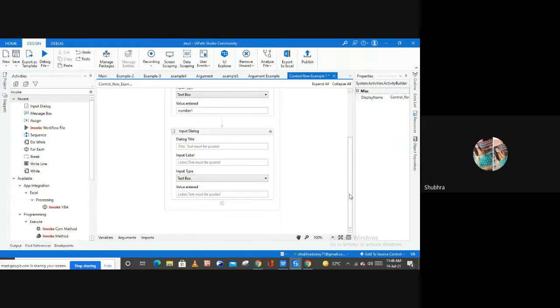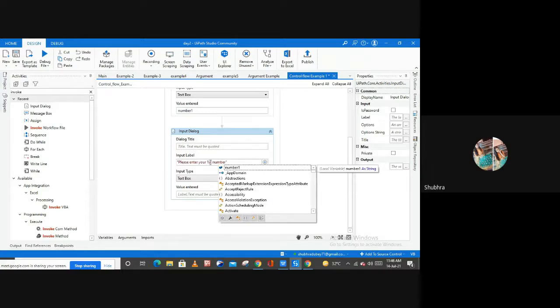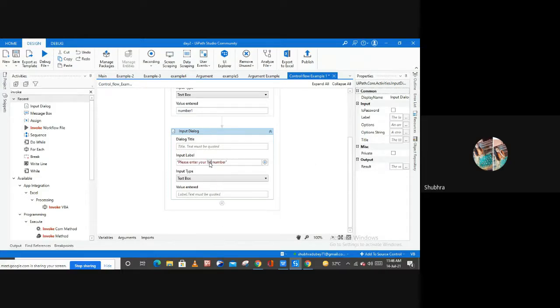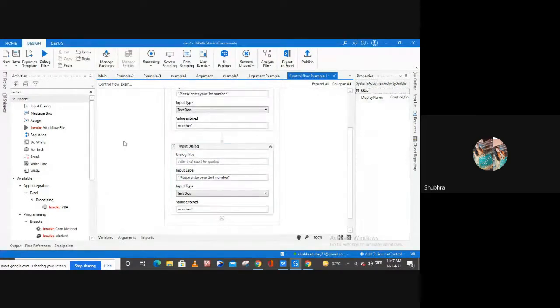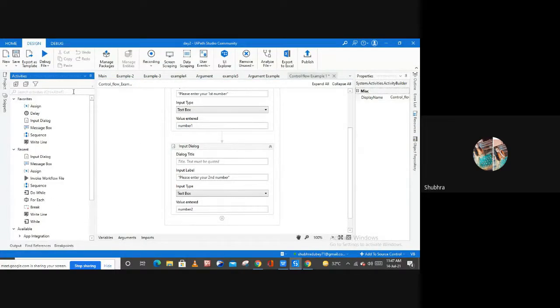And then here I'm going to type, please enter your second number, right? And then let me create one variable here to store the second number. That's it.